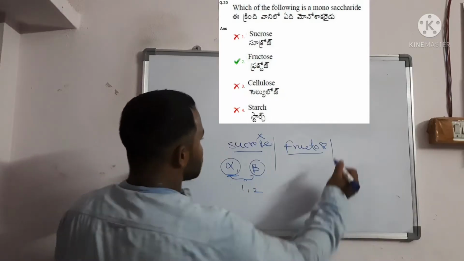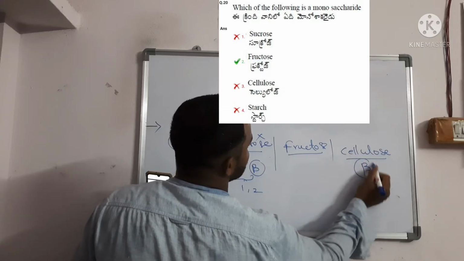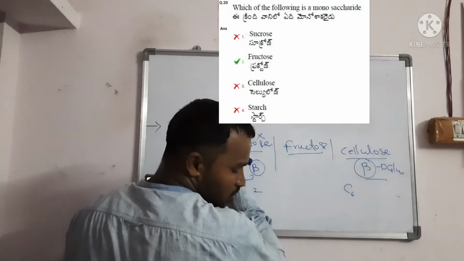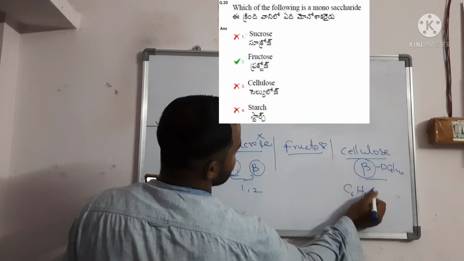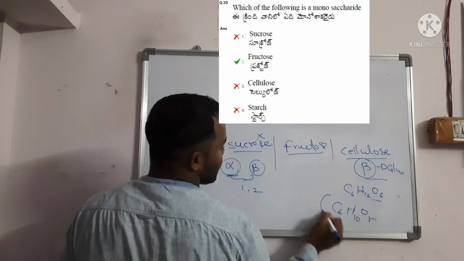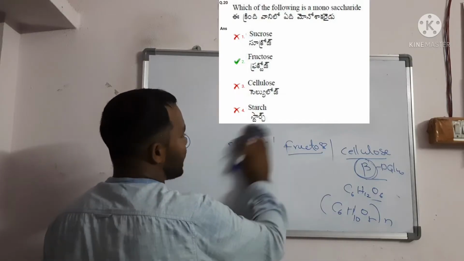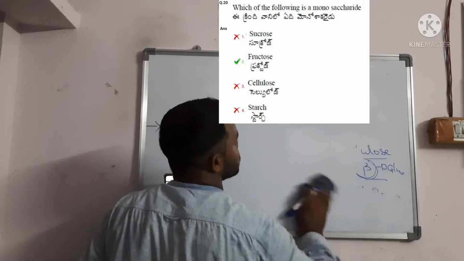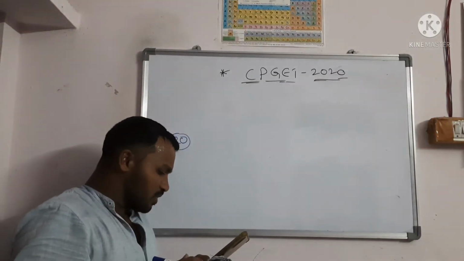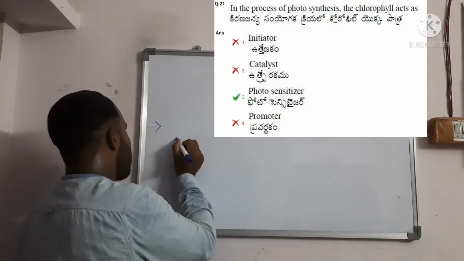Next, cellulose is a polymer of beta D glucose. Glucose is C6H12O6, but when one water molecule is removed, we get C6H10O5 as the repeating unit. Cellulose is made of beta glucose, whereas starch is made of alpha glucose. This is question number 20: which of the following is a monosaccharide? Fructose is the monosaccharide.